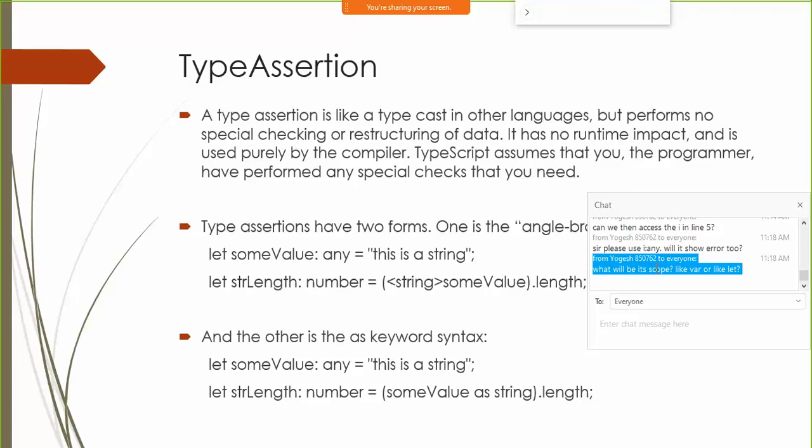All variables have the same scope. The scope of a variable is not decided based on its data type. It's decided based on what keyword you're using for creating that variable, whether it is var or whether it is let. And there is one more called const. Const is going to make your variables read only. Once you assign the value you cannot change it. So that is also there in TypeScript.